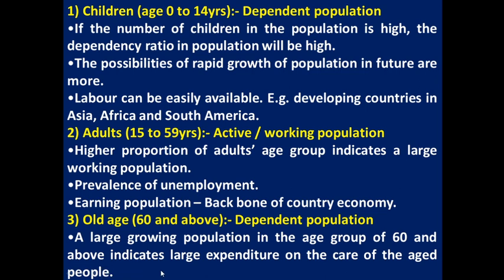Care here means medical care, and expenditure here means medical expenditure. So these are the three different age groups that most countries follow. They divide the population of that particular country into three age groups: children, adult, and aged, and their characteristics.